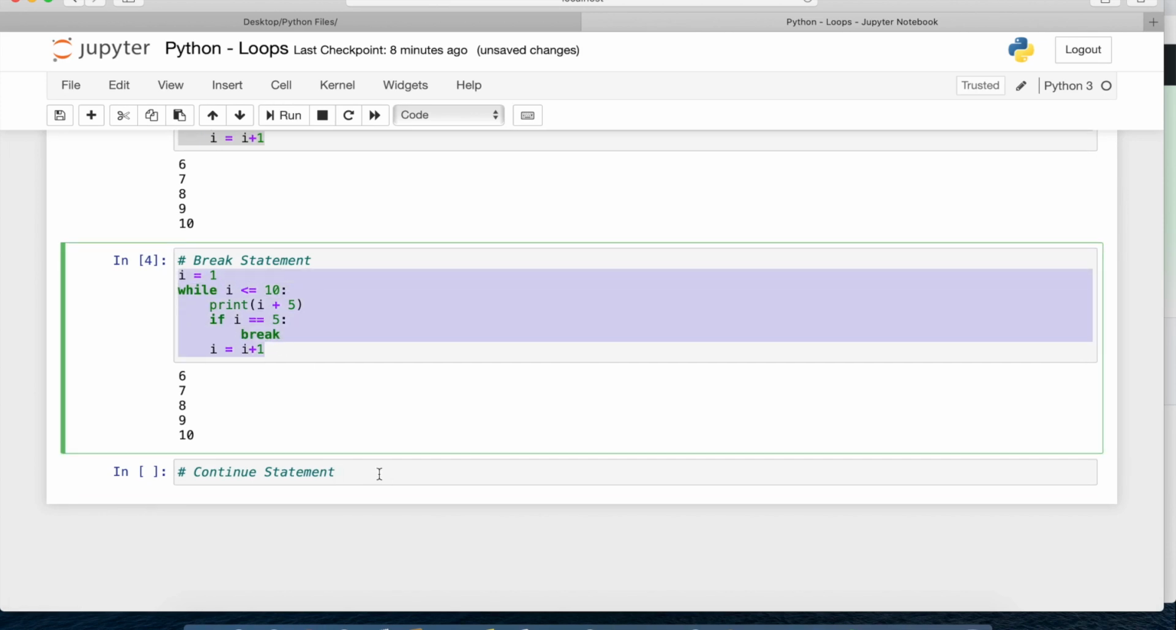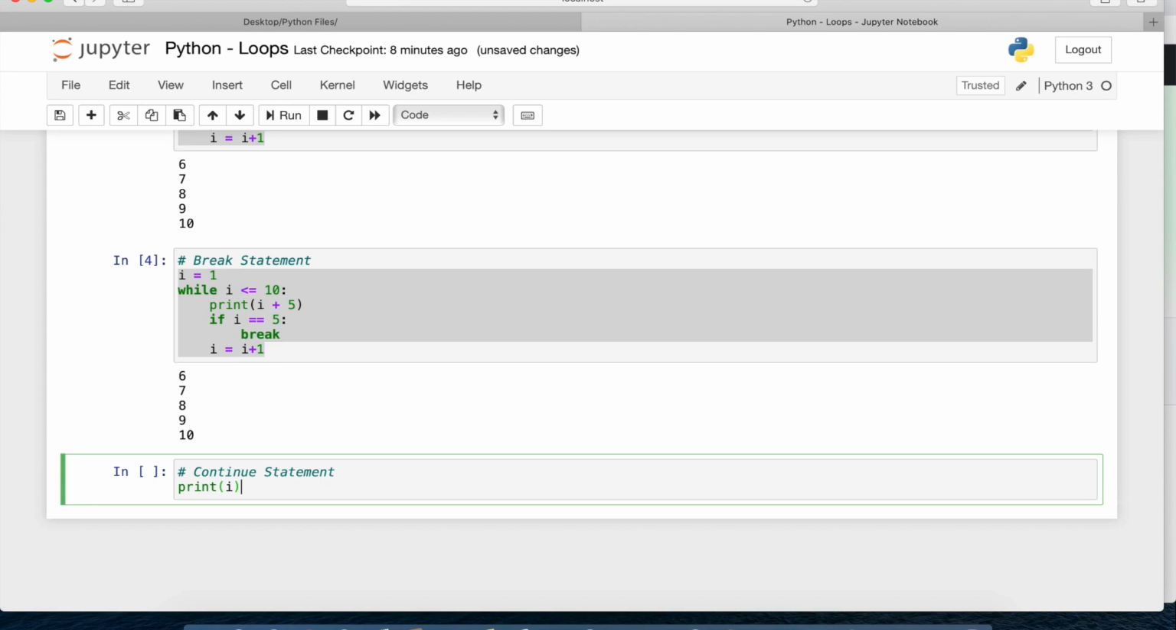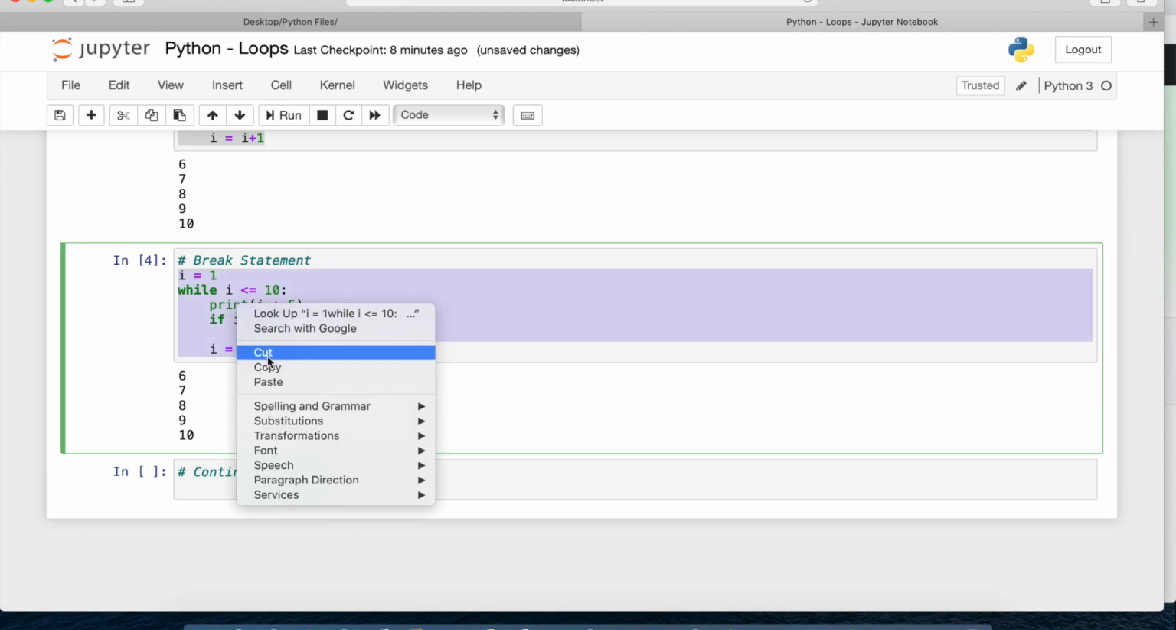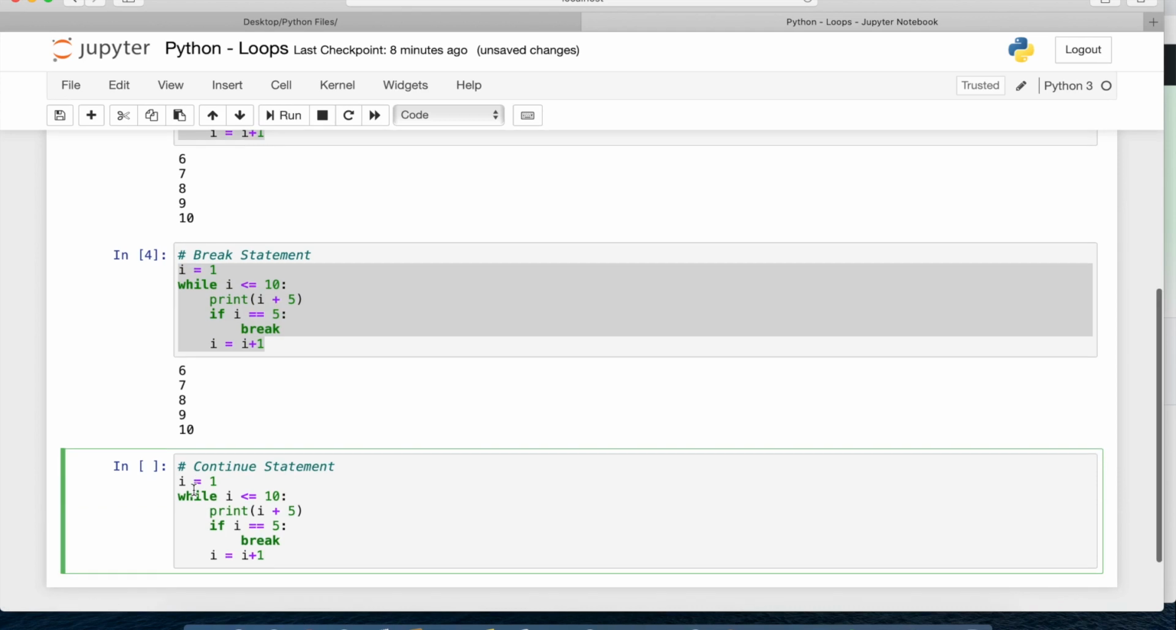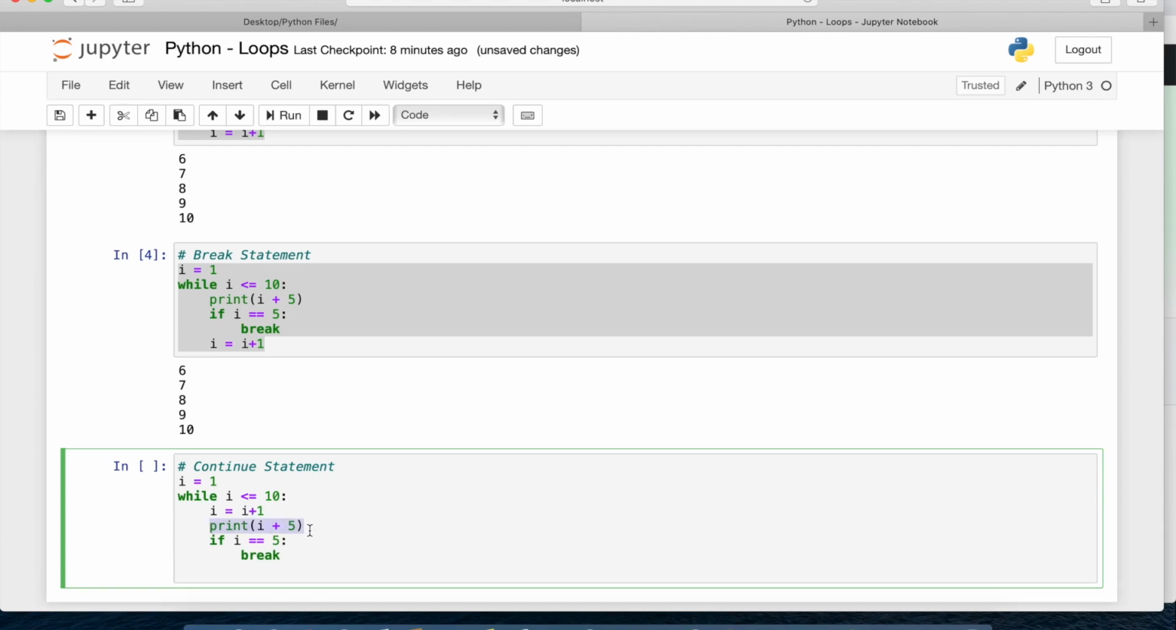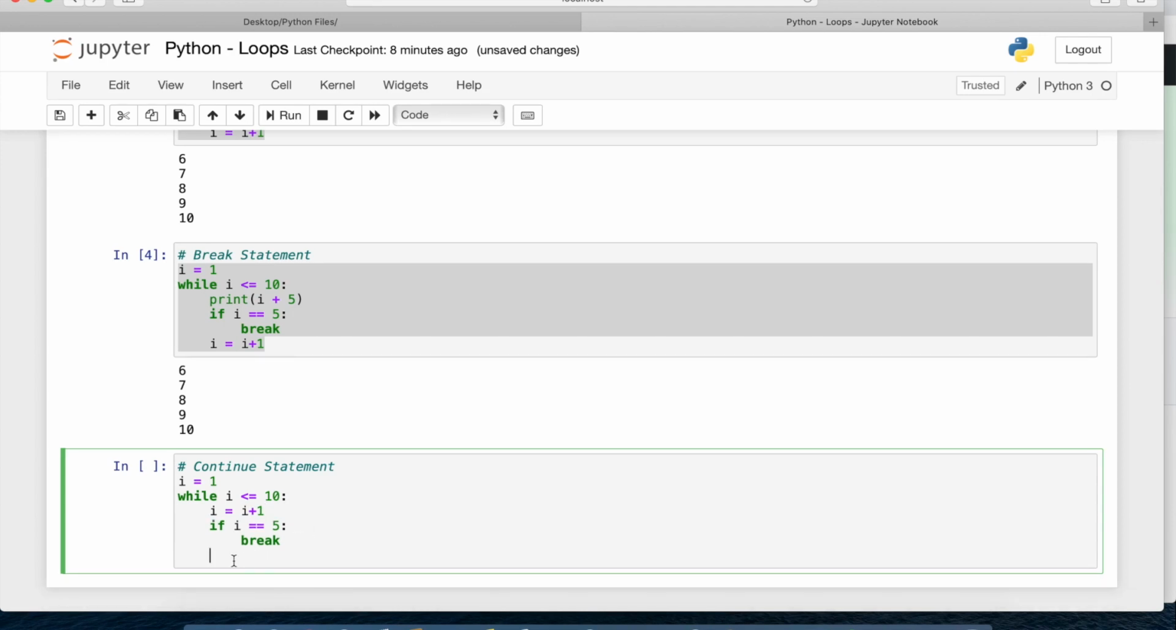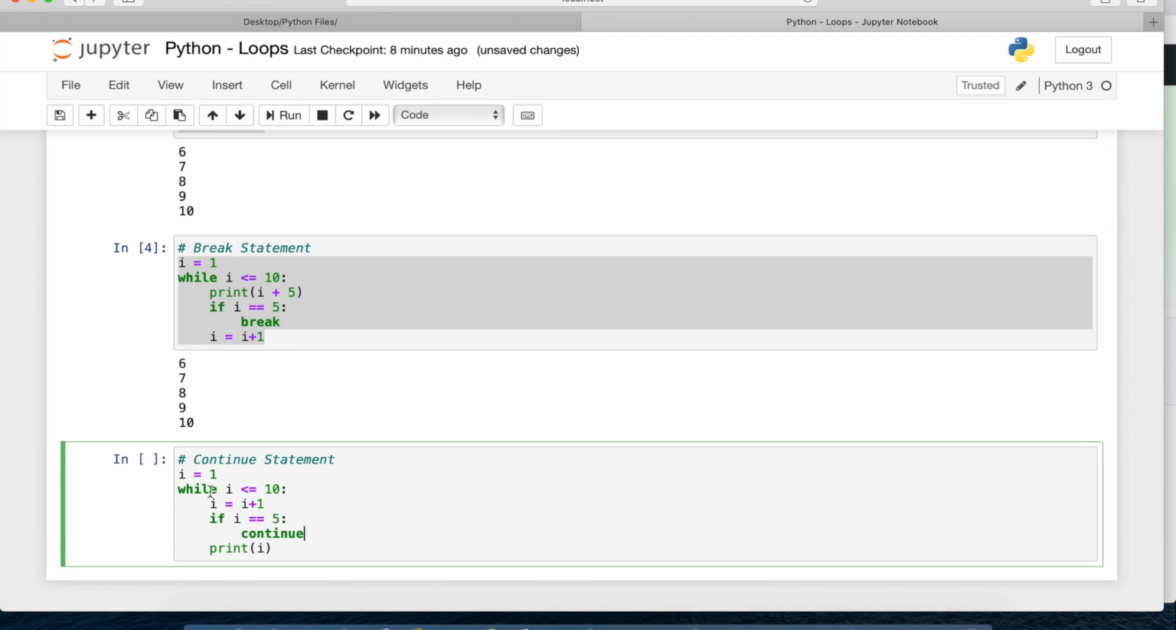In this I'll take the same code. I'll just copy paste the code, and here I'll do a little bit of modification. So here I am saying i equals 1, while i is less than or equal to 10, then i equals i plus 1.